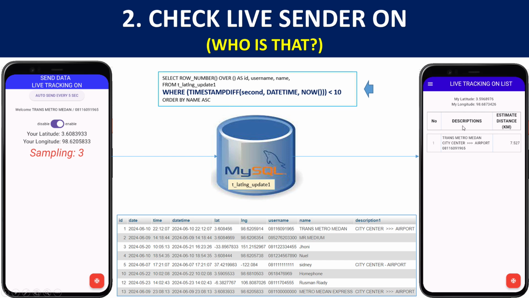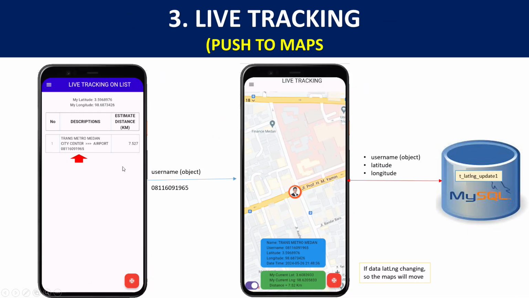It detects if someone uses this application within 10 seconds, and knows who uses it. Then when he pushes this, it means send the username to this application.